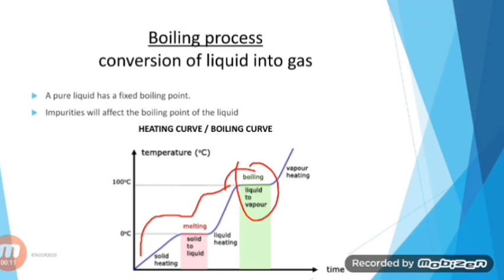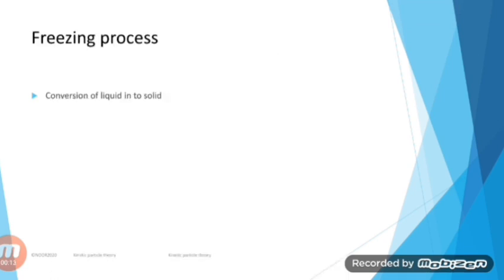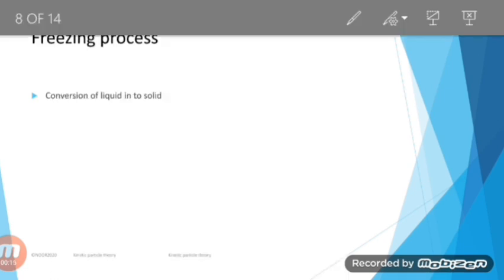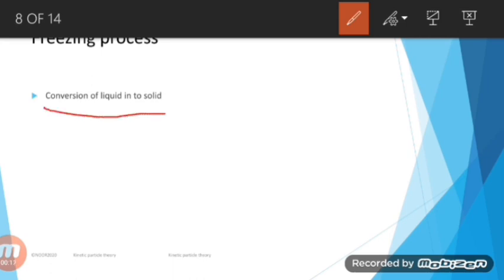So the next one is freezing process. Freezing process is basically conversion of liquid into solid by decreasing the temperature. Always remember, for freezing we have to decrease the temperature, and then the liquid can easily be converted into solid. And the temperature at which the liquid becomes a solid is called freezing point, which is FP.